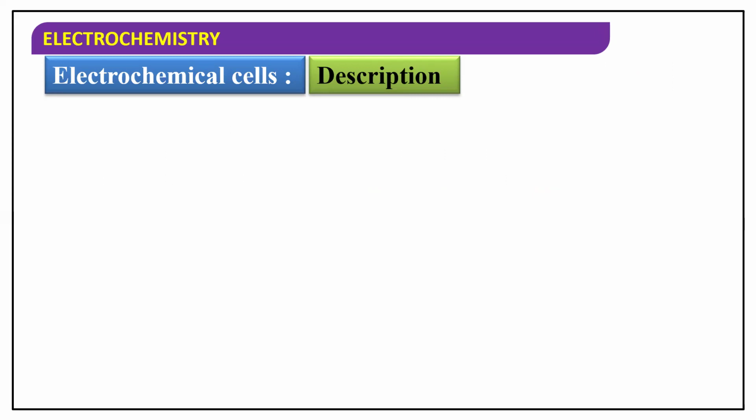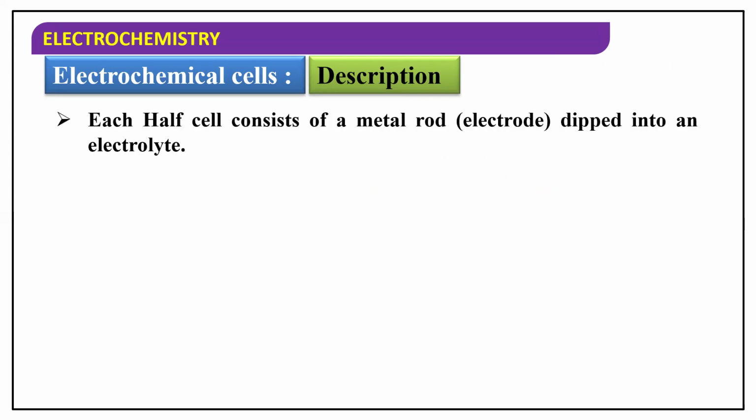Each half cell consists of a metal rod, which is called an electrode, dipped into an electrolyte. We can call this an electrolyte or electrolytic solution; both are the same.